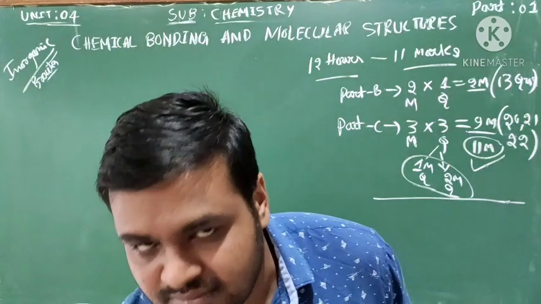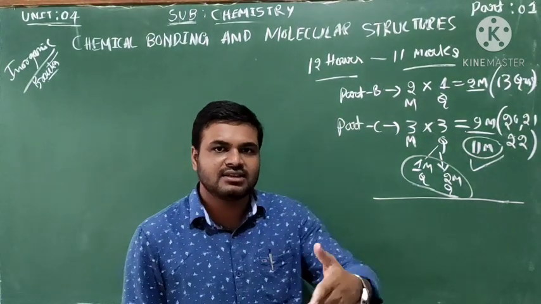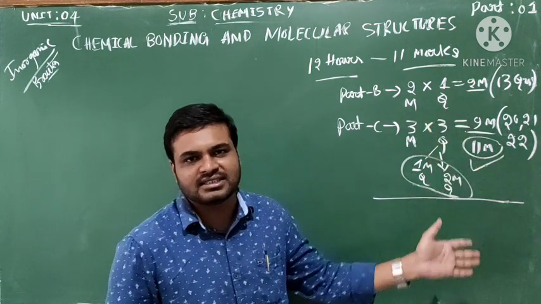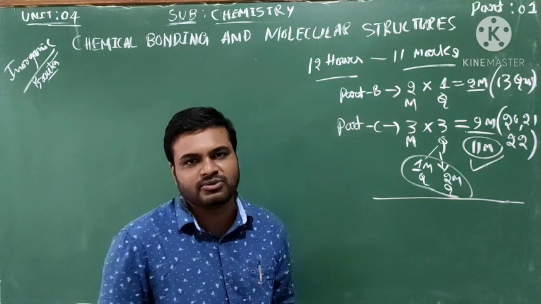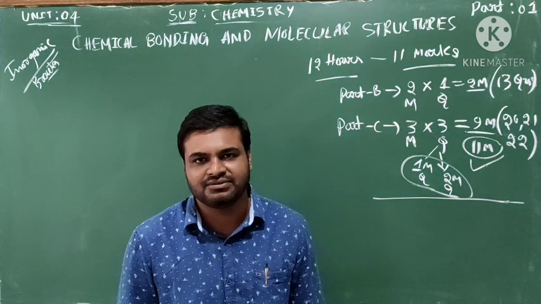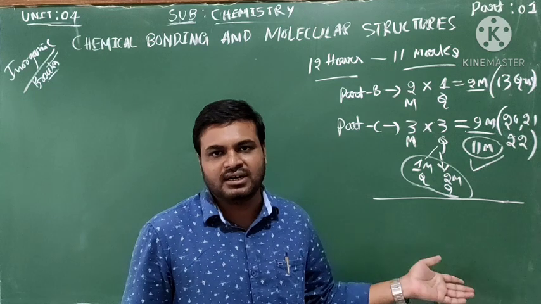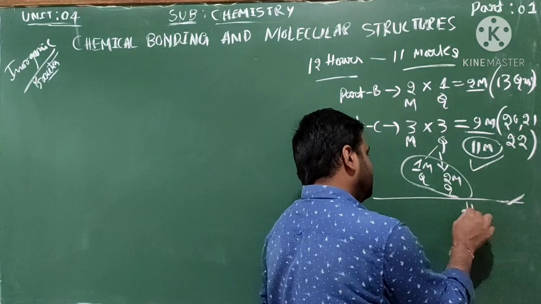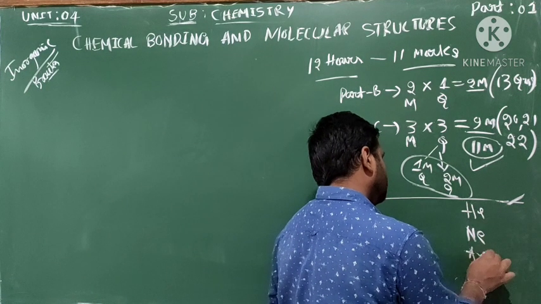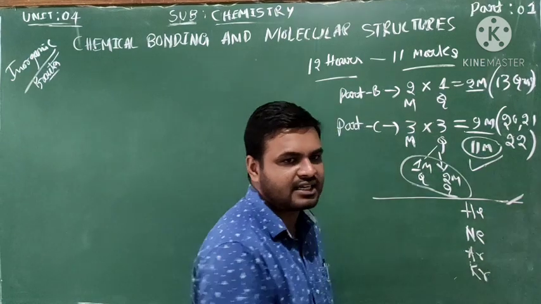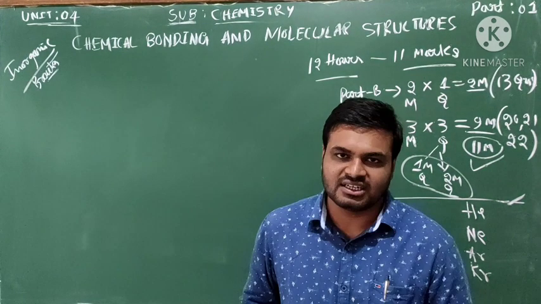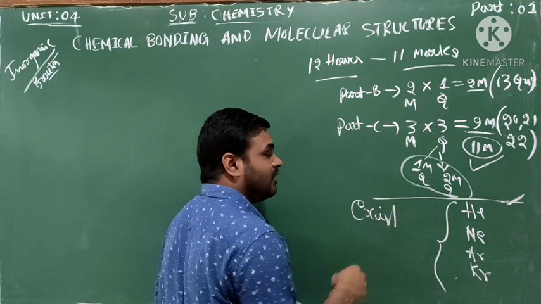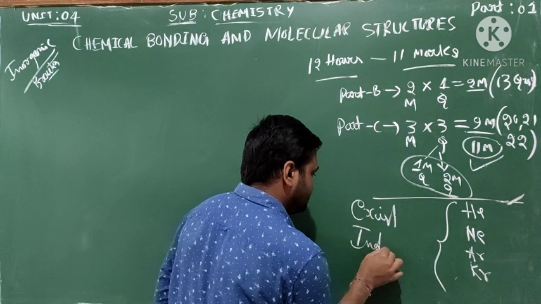You observe the noble gases. In the last unit we discussed the periodic table in detail. The noble gases are called the 18th group or zero group because of the stable electronic configuration present in these elements. The noble gases are helium, neon, argon, krypton, xenon and radon, all having a stable electronic configuration. They exist independently.